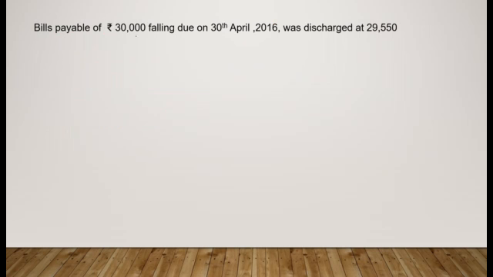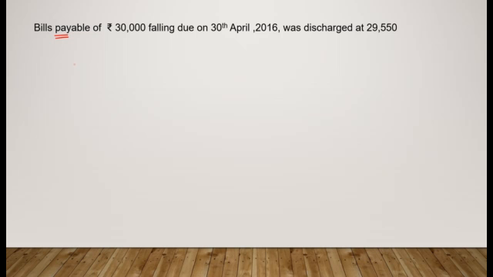Bills payable of 30,000 falling due on 30th April 2016. So this is bills payable, means the firm has accepted this bill and it has to pay 30,000. It was due on 30th April. It was discharged at 29,550. So for 30,000, 29,550 is being paid off. This 30,000 has already been credited to the realization account. Now we are going to make an entry for showing the payment.